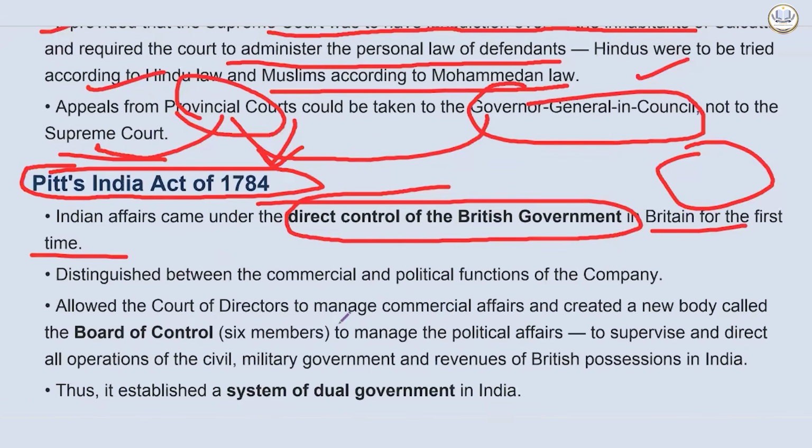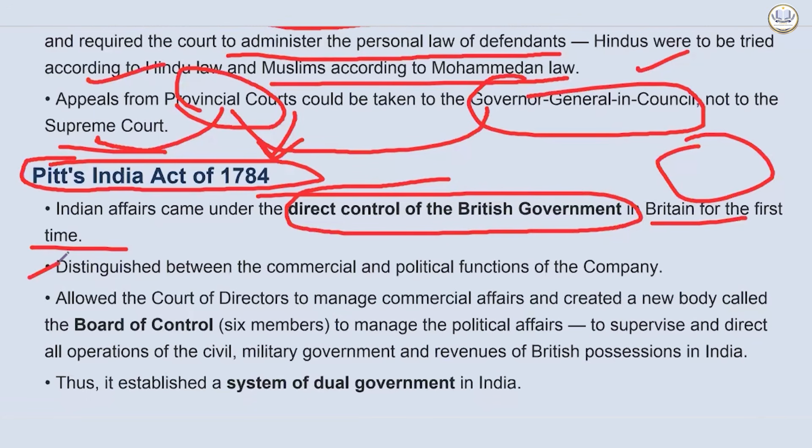When Robert Clive went from India to Britain, he took with himself a lot of bounty, a lot of money. A trial also happened, and he was punished as well. So now the officials of Britain also came to know that they are looting a lot. Now it's time to regulate them. The Act distinguished between the commercial and political functions of the company.